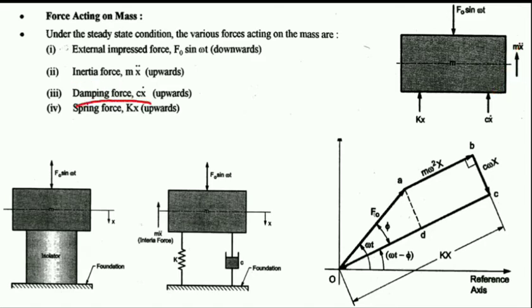Now the damping force is opposite to the motion, so the motion is downward, and it is applied in the upward direction. And the spring force, whether compressing or tensioning the spring, is also opposite to the motion, so it is also upward. Okay, so now these four forces are applied onto the mass.